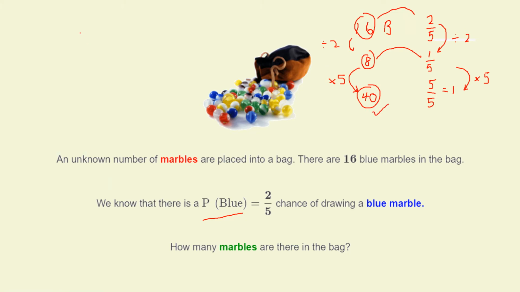Let's just check. So we said the probability of getting blue was 2/5, but there are 16 out of the 40. Does that simplify to 2/5? Well, let's have a look. 2's will go in. Let me just do it simply to start with. So that would be 8 over 20. 2 into top and 2 into the bottom. 2 into the top and 2 into the bottom again. 4 out of 10. And 2 into the top and 2 into the bottom again. 2/5. That's what it said, wasn't it? So we know we've got the right answer. Okay, it works back that way. We've checked it back.